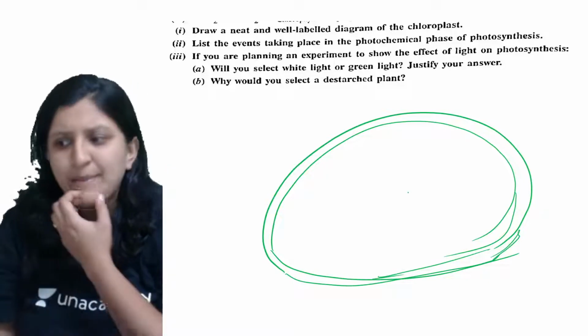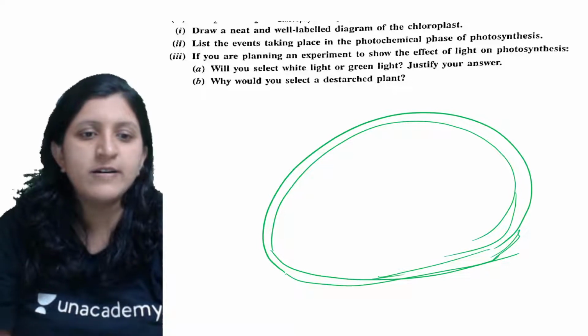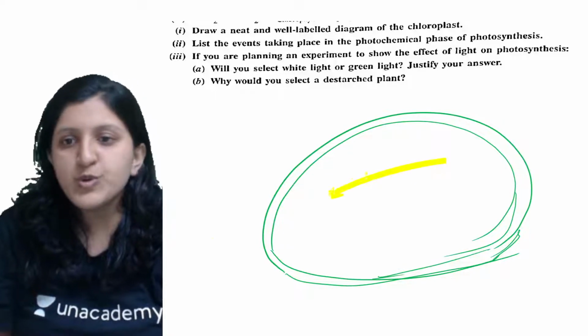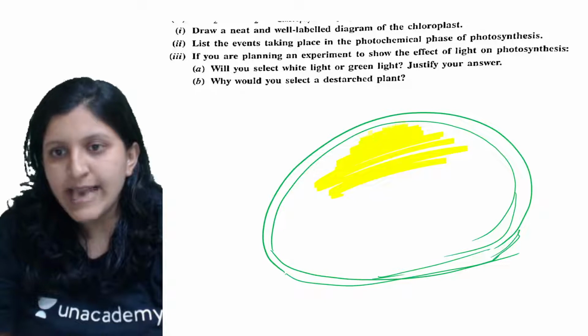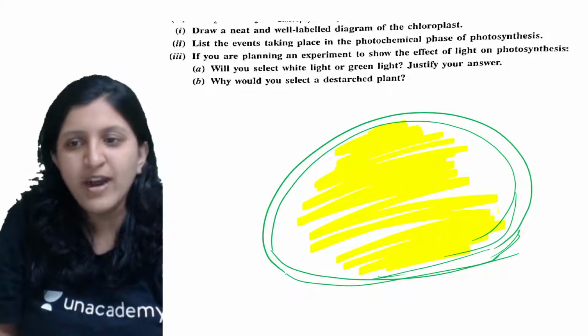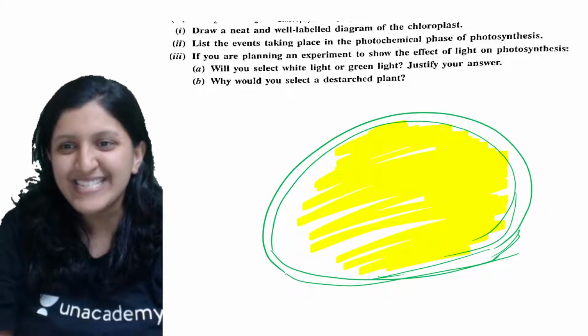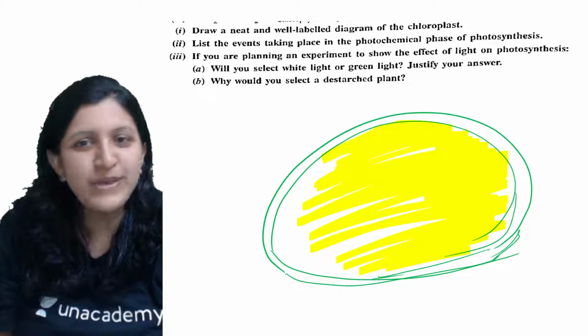So you can just label it as stroma by keeping the dots, or otherwise you can just go for completely filling this as well. So there is a stroma, but you need not be that artistic while you are under the tensions while you are writing your exam.